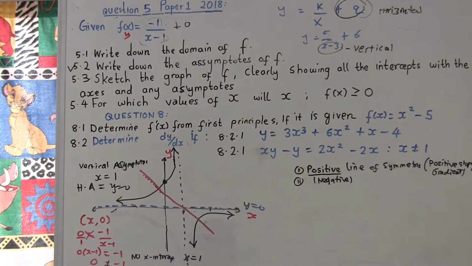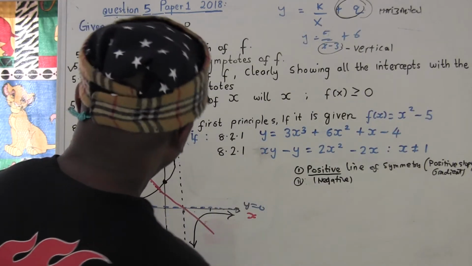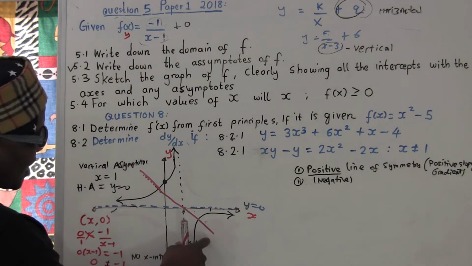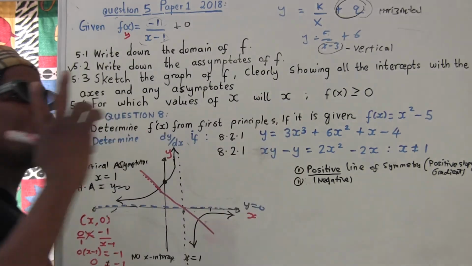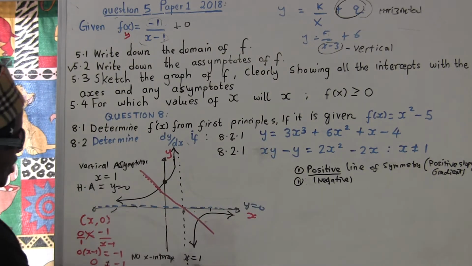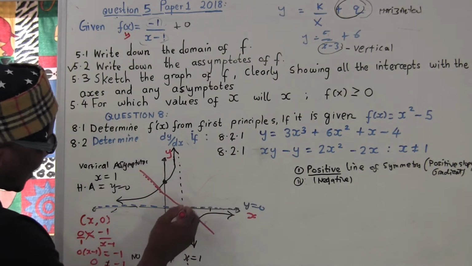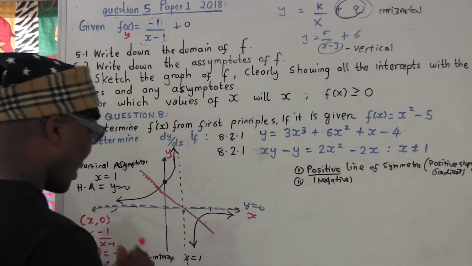So now, if you look at the hyperbola, where's the line of symmetry? Look, if I put a cut here, it's going to look alike. So we got 2 lines of symmetry. You know what I'm saying? If I cut here, it's going to look alike. Even if I cut here, look, it's going to look alike also. Even if I cut here, it's going to look alike.